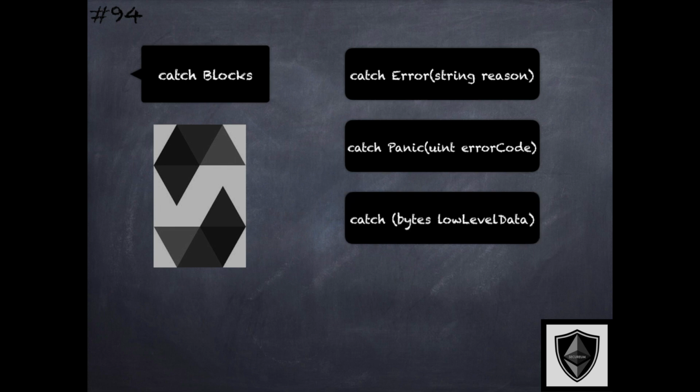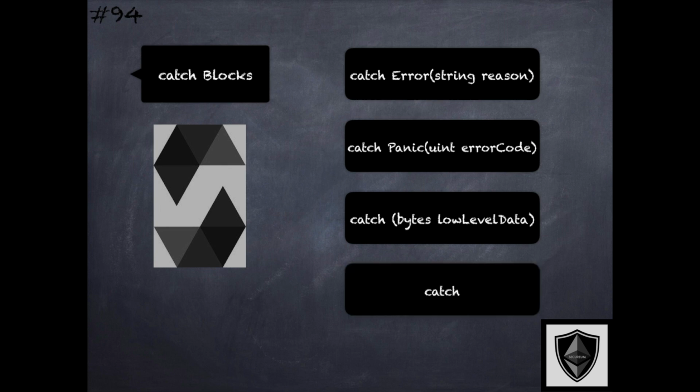Then there is finally a catch that specifies the low-level data. As shown here, this is the one that gets executed if the error signature does not match any other clause shown above, or if there was an error while decoding the error message itself, or if no error data was provided with that exception. And this variable that is declared, the low-level data, gives us access to the error data in that case.